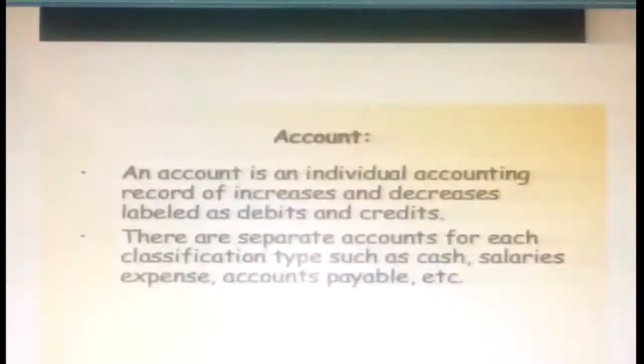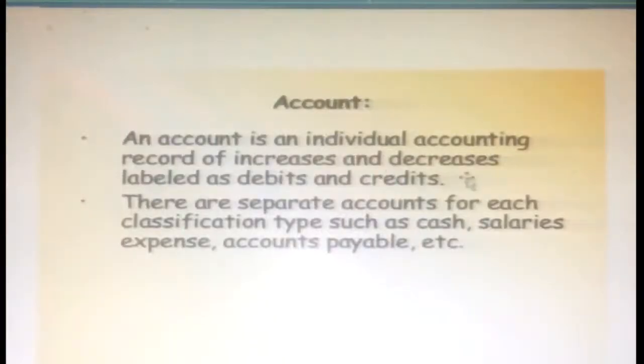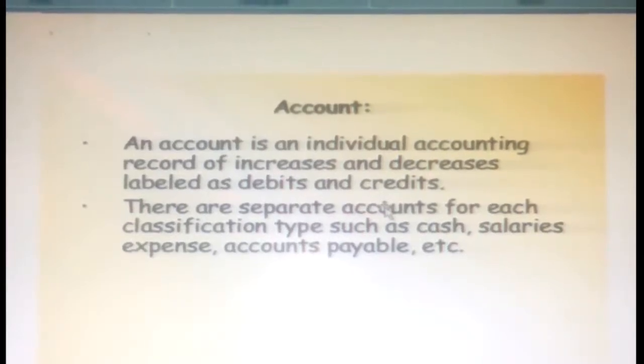Finally, you should know the meaning of account here. An account is an individual accounting record of increases and decreases, labeled as debits and credits. The debits and credits tell whether the account increases or decreases. There are separate accounts for each classification, whether it's a cash account, salaries account, or expenses account. Accounts payable is the creditors account, or the debtors account, like that. That's a very important point: an account is an accounting record of increases and decreases labeled as debits and credits.